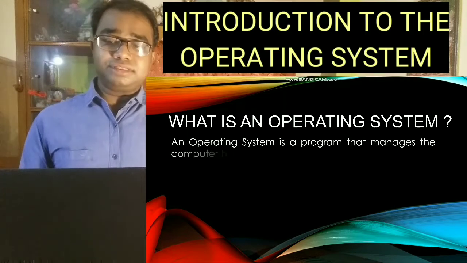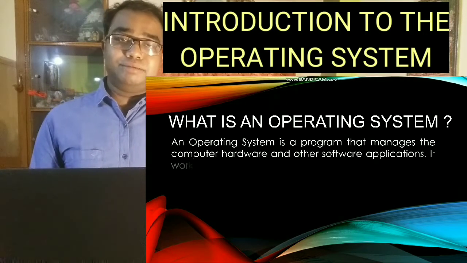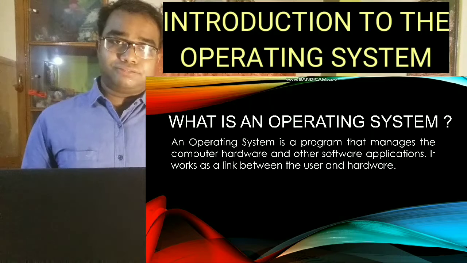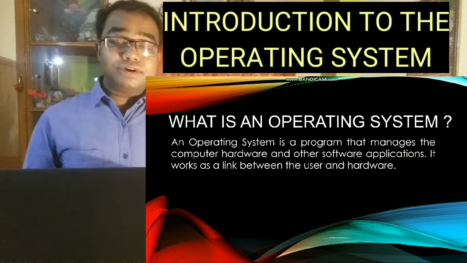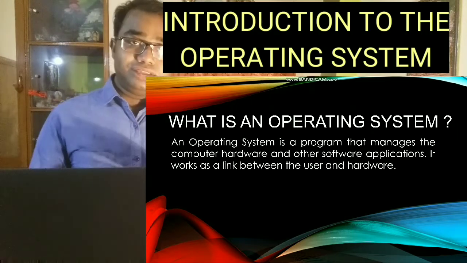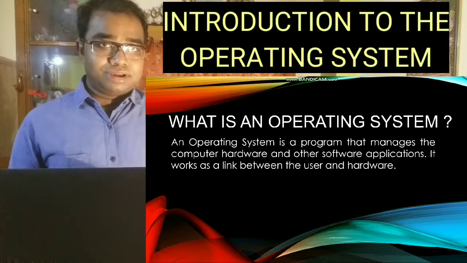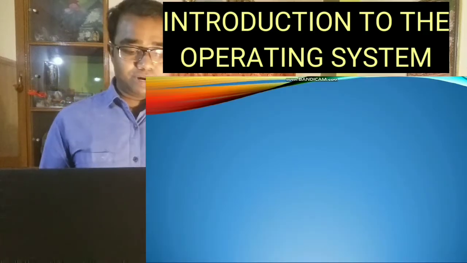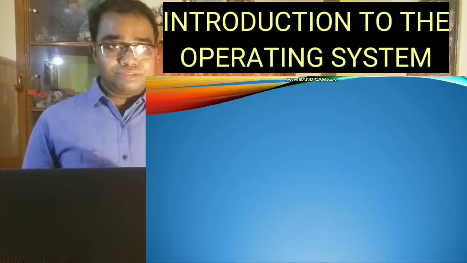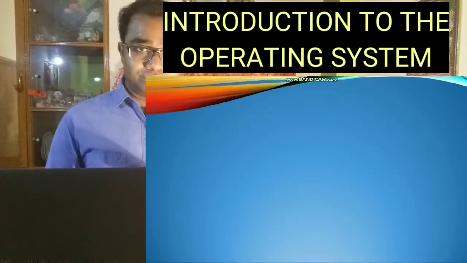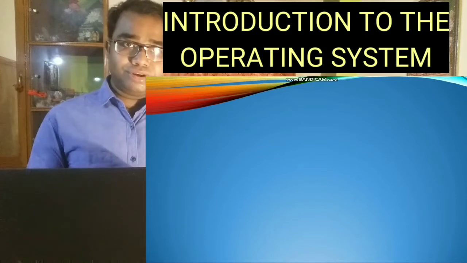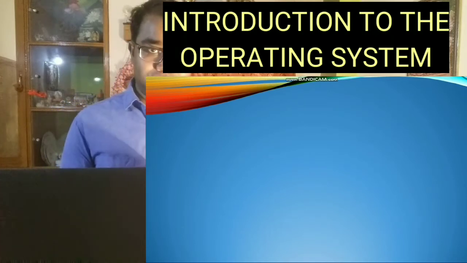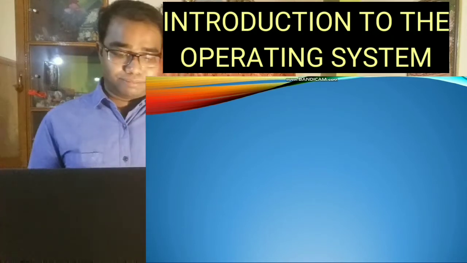Children, an operating system is a program that manages the computer hardware and other software applications. It also works as a link between the user and the hardware. A computer is totally a hardware part, isn't it? A user uses the computer. A user uses the computer with a medium that is known as the operating system.